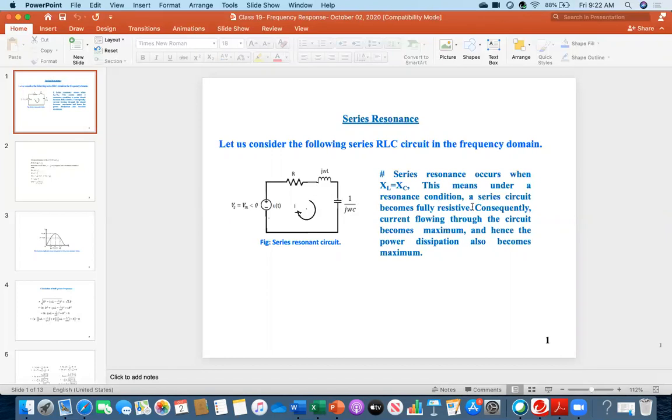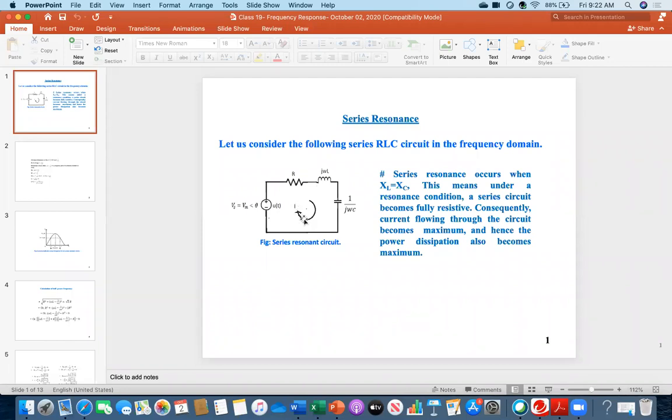What is the meaning of that? Under a resonance condition, a series circuit becomes fully resistive, as I just said. Consequently, the current flowing through the circuit becomes maximum, and hence the power dissipated also becomes maximum, because I squared R is the maximum power, and I is V over R, which is the maximum.